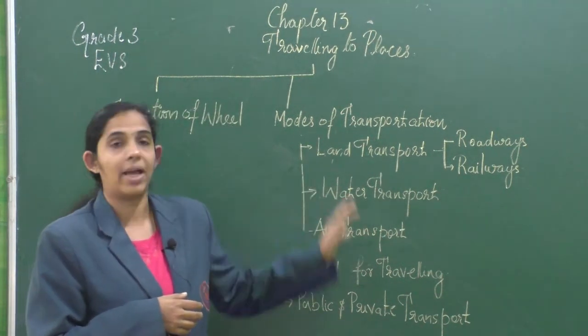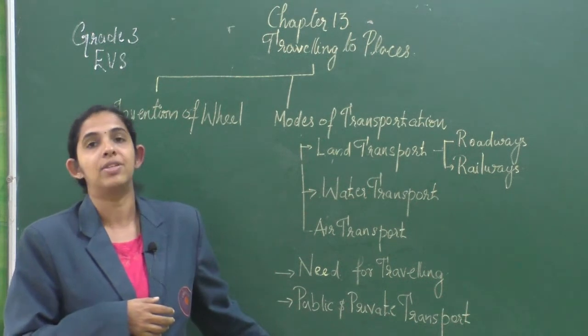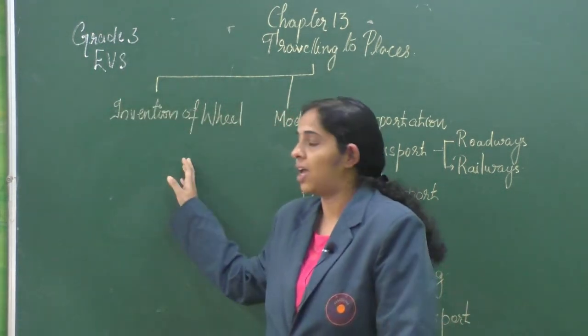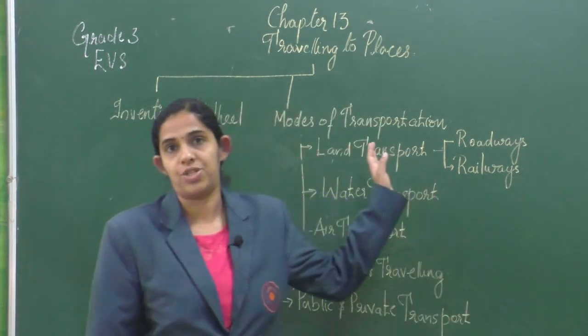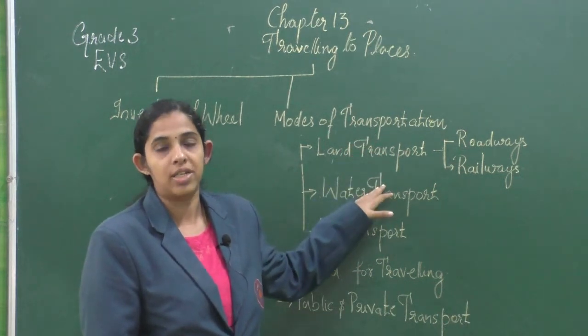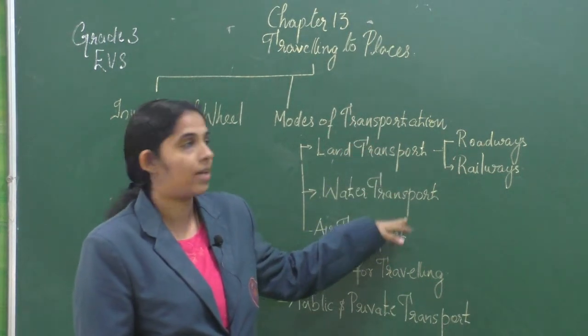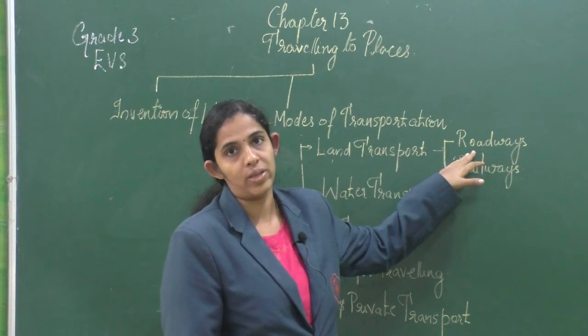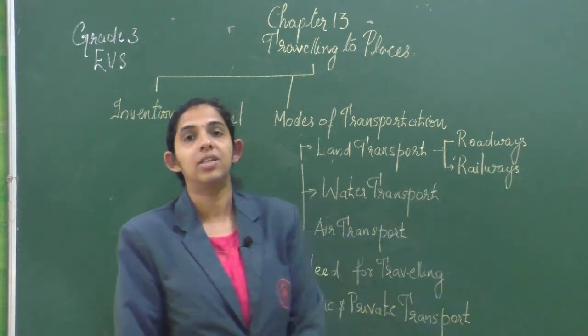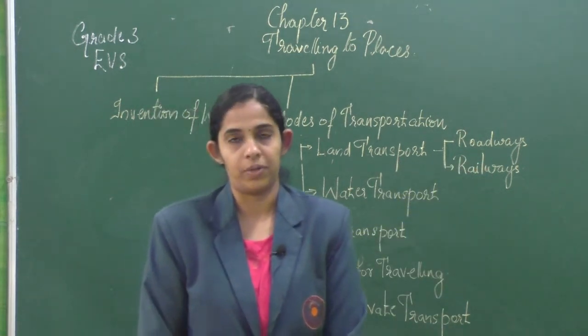So children, that is what the mind map is all about. We have discussed the invention of the wheel and the different modes of transportation: land transport, water transport and air transport. We have seen roadways and railways under land transport also.